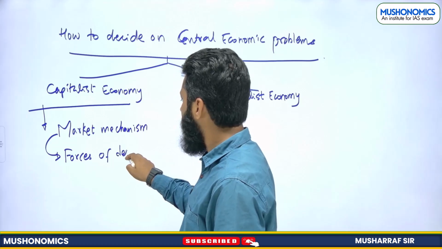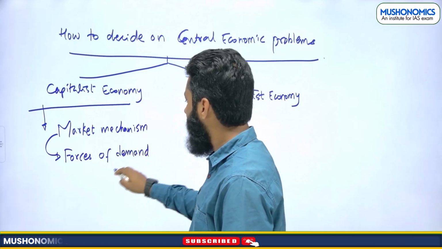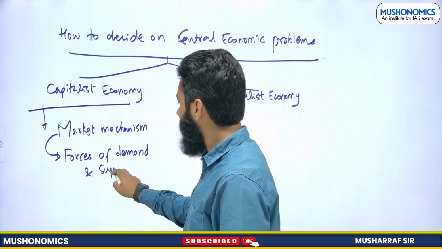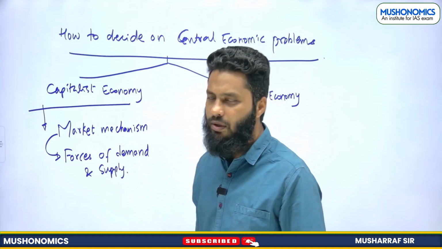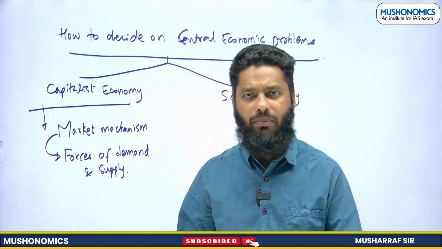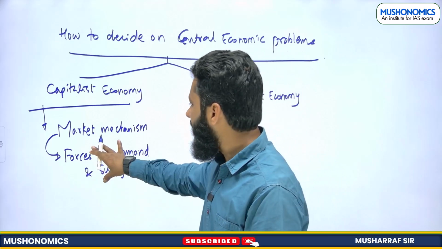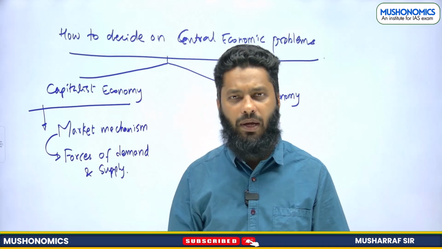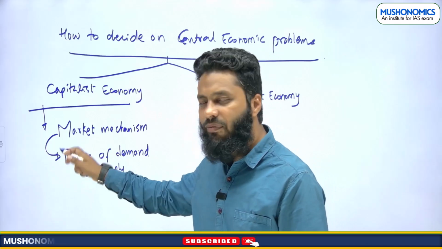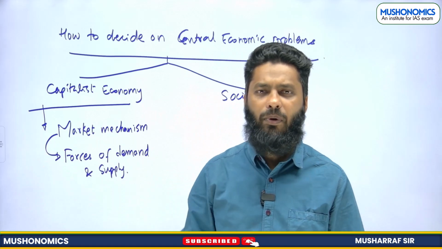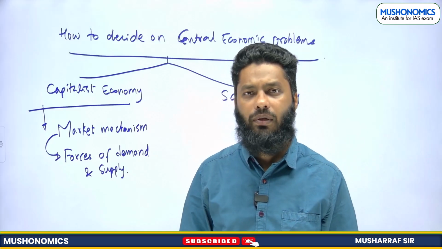So if more demand is there for a particular commodity, that will be produced, right? So demand and supply will solve the central economic problems in capitalist economy.